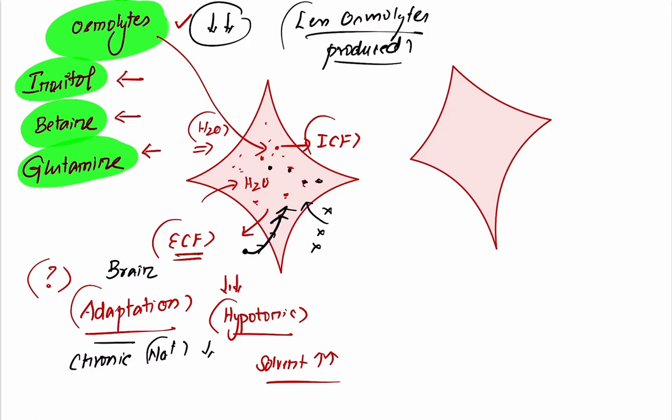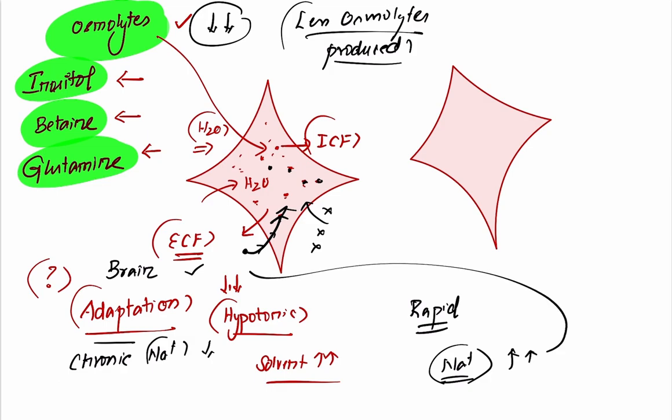Now at this point of time, if you go for rapid correction of hyponatremia, you will be giving sodium in high concentration inside the solution. When you give sodium in high concentration, that is creating an increase in the tonicity.